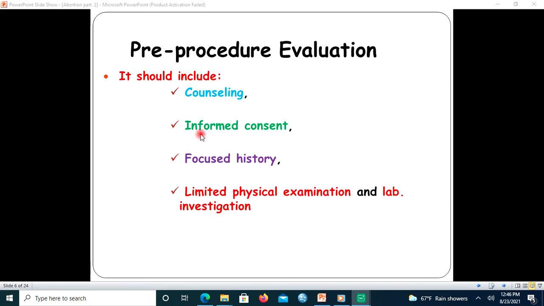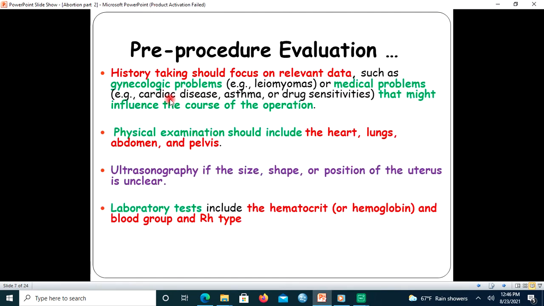The other thing is informed consent. History taking is a must, and the other things are limited physical examination and lab investigation. We will see them one by one. In terms of history taking, the history should focus on relevant data such as gynecologic problems, for example leiomyomas, and other medical problems, whether there is cardiac disease, asthma, or drug sensitivity that might influence the course of the operation.